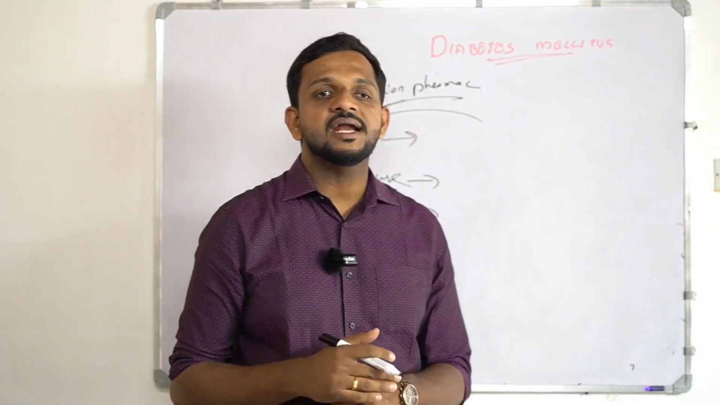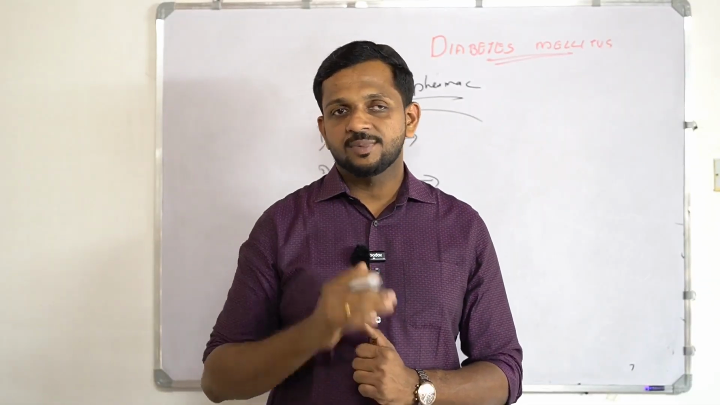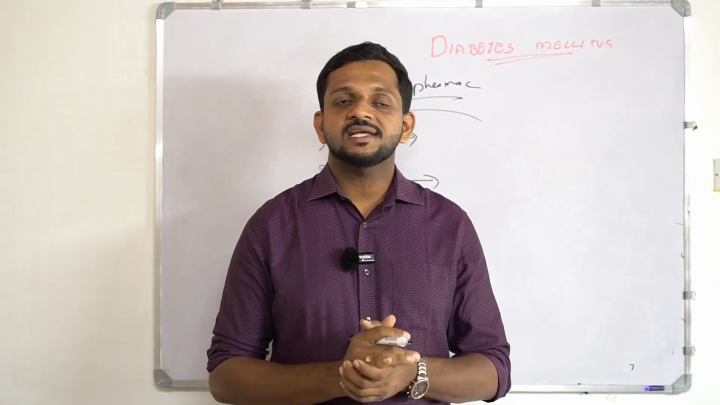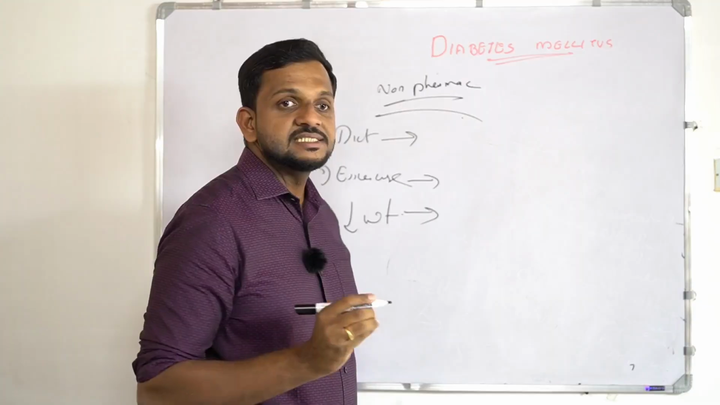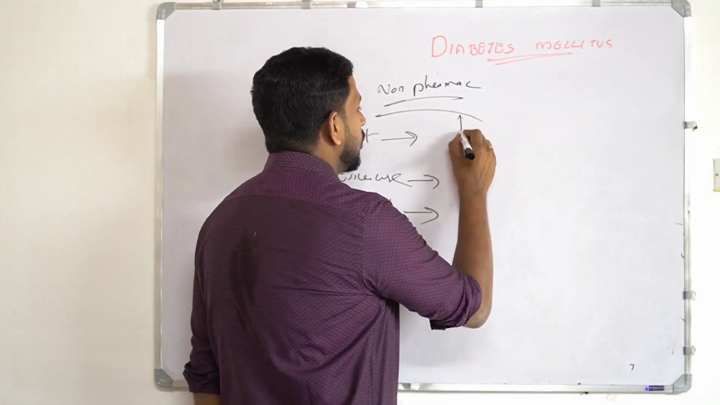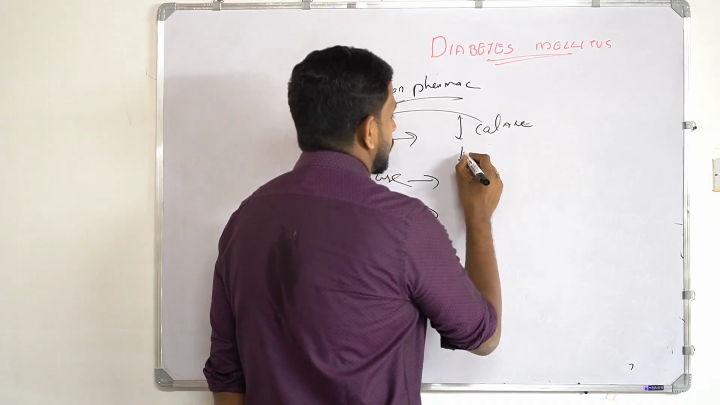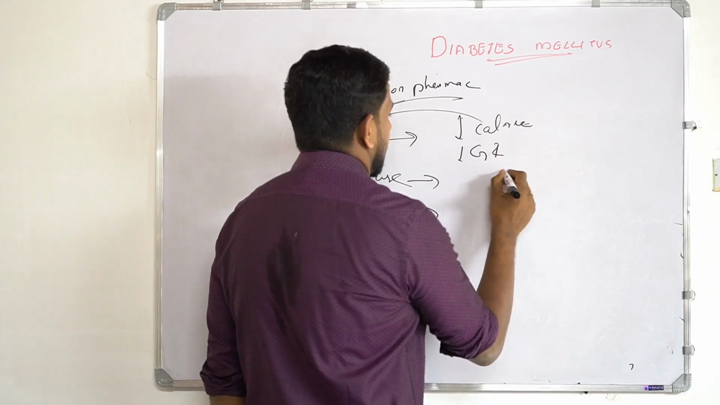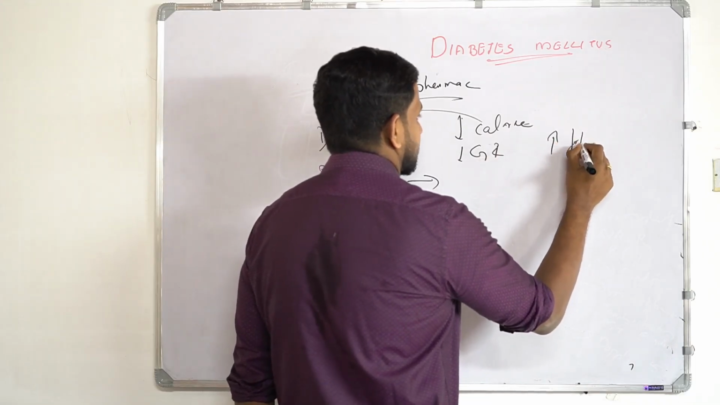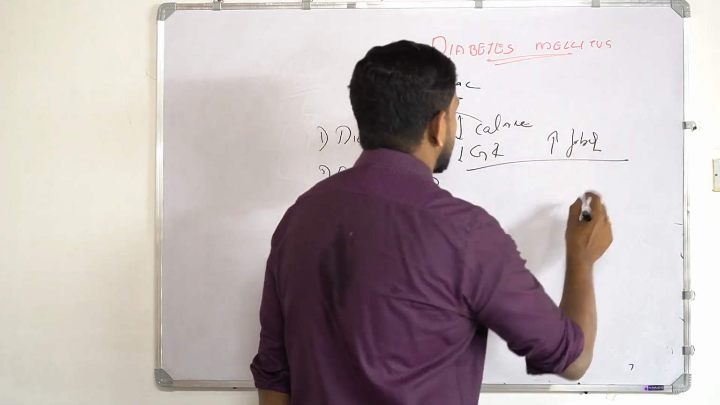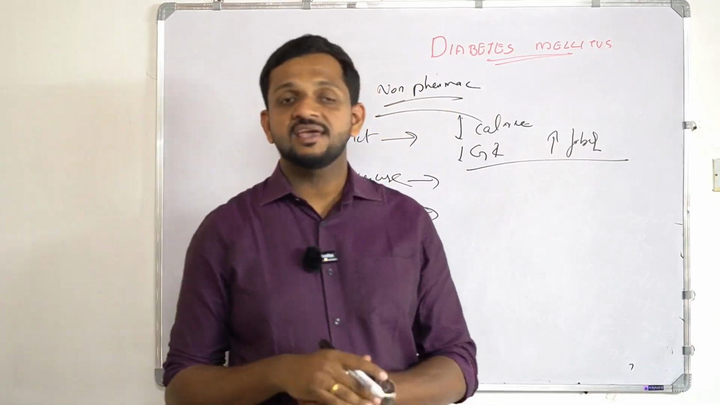Now, what is meant by diet control in case of a diabetic patient? Which type of diet can a diabetic patient take? Generally, we have to advise a low calorie, low glycemic index, and high fiber diet.